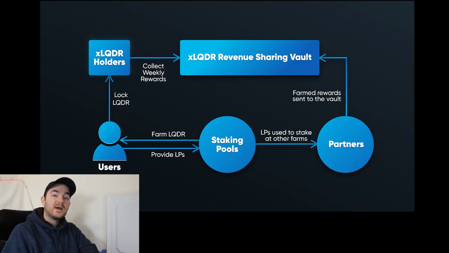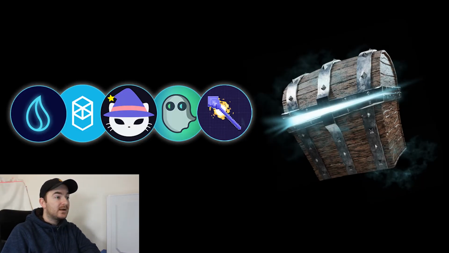The users will provide liquidity pool tokens into their staking pools, and that liquidity is then redeposited into their partners' staking pools. And the rewards and yields from their partners' staking pools are then sent to their revenue sharing vault. So this cycle incentivizes holders to lock away their earned Liquid Driver tokens in order to gain these rewards, which actually remove the supply from circulation.